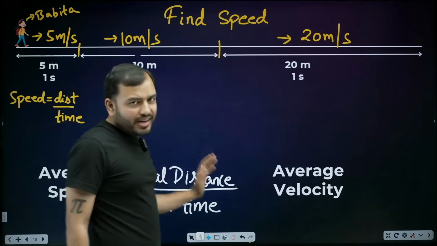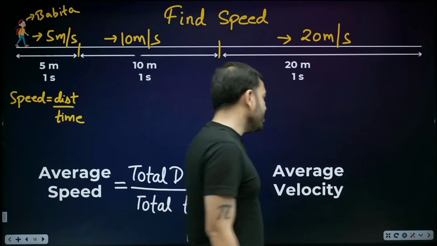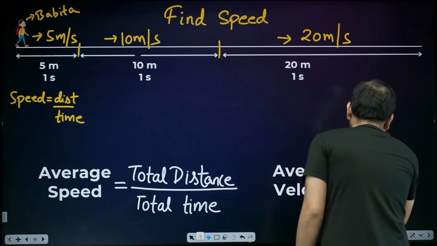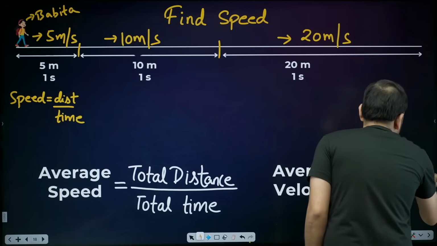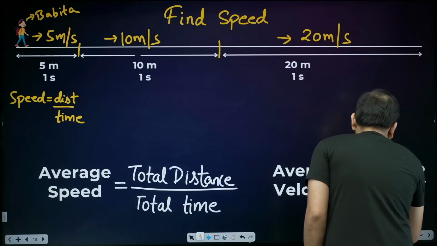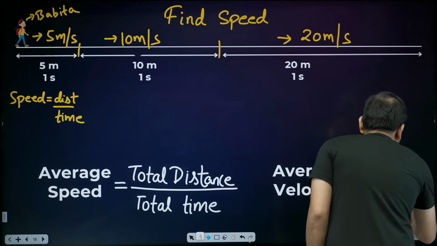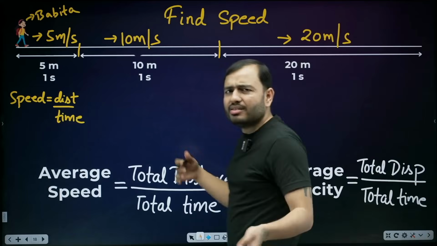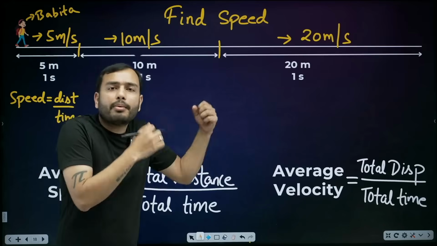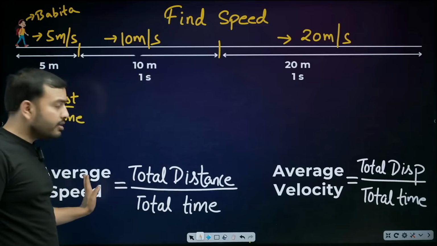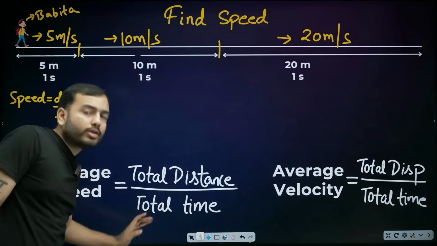And when average speed came into existence, so did average velocity. You can tell its formula yourself. Total displacement upon total time. When do we calculate this? When speed etc. are changing. Then we talk about average speed and average velocity. Average speed, total distance upon total time.